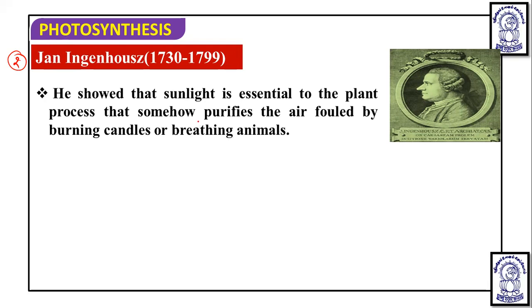He proved that sunlight is essential to the plant process that somehow purifies the air, which had been fouled by burning candles or breathing animals.